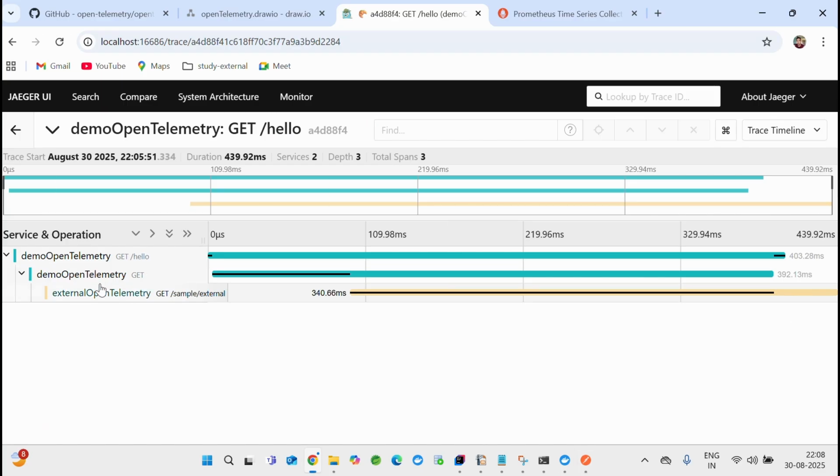I'm calling this API, and then it's calling the external service. This is the sample service. For each of the services, it's showing me how much time it took. This is so important. Previously, as a Java developer, we used to write the in time and the out time, make a difference of that, and then put it inside a log.